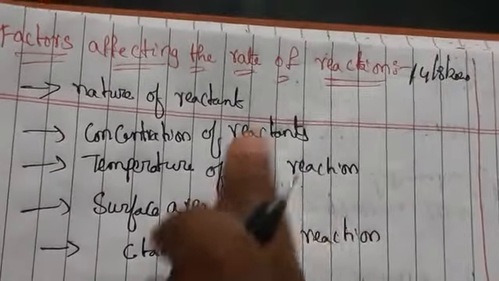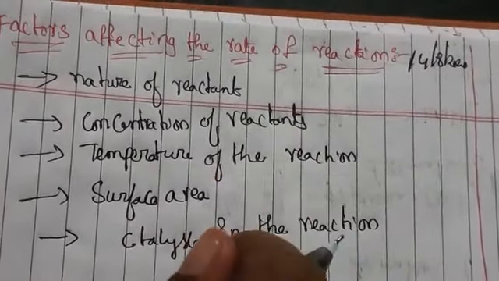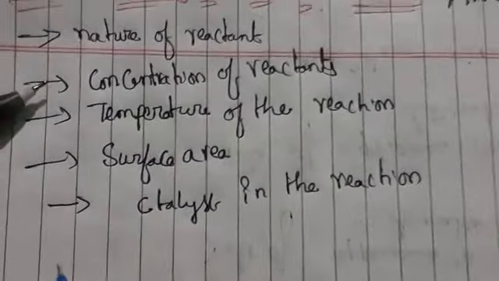So these are the factors we are going to discuss. Now let us see first of all the nature of the reactants.